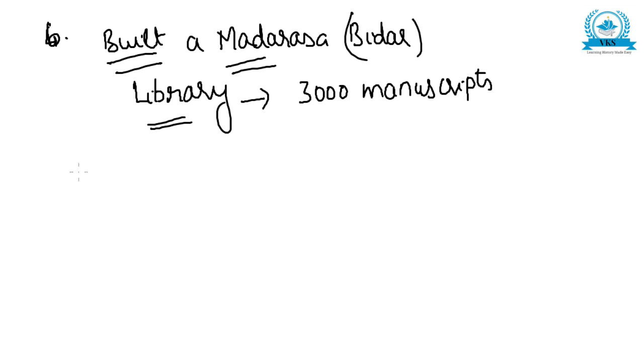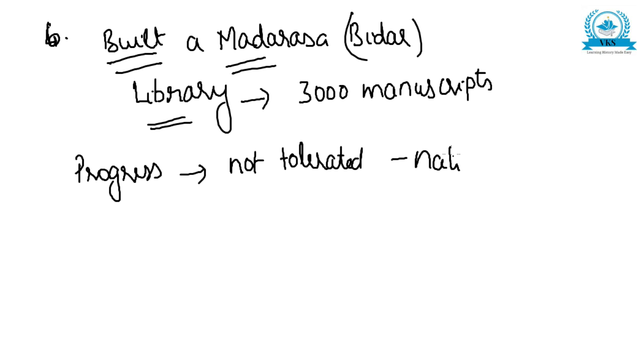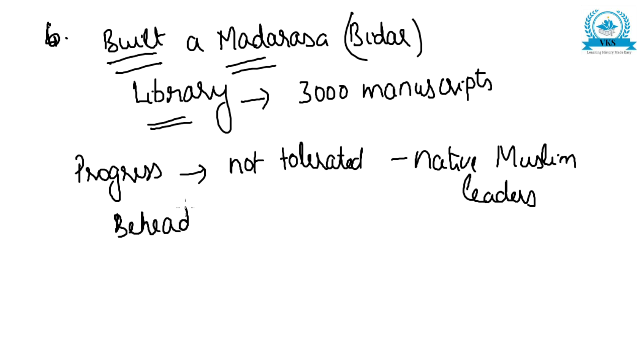Mahmud Gawan's progress was not tolerated by the native Muslim leaders. He made a lot of progress and this was not liked by them, and some false allegations were made against him. He was beheaded in 1481 CE.